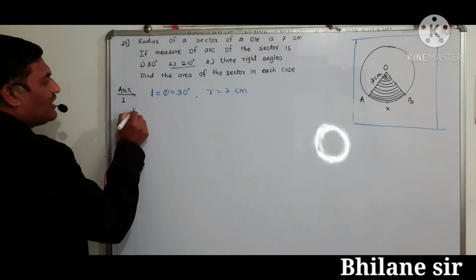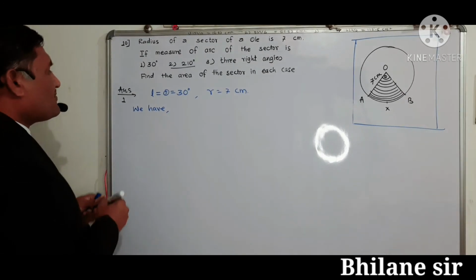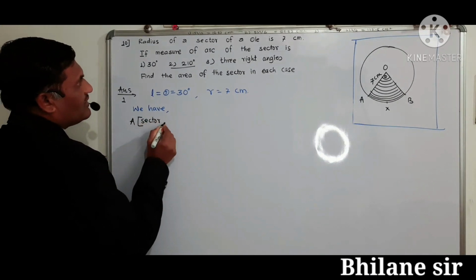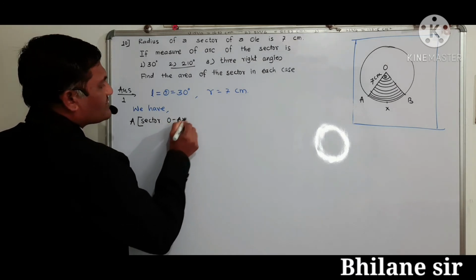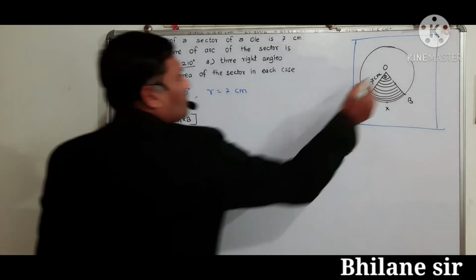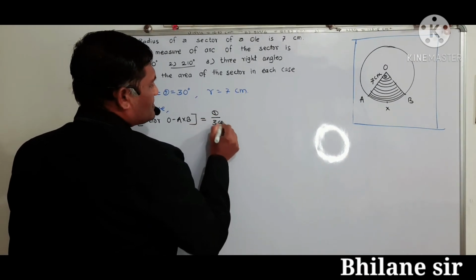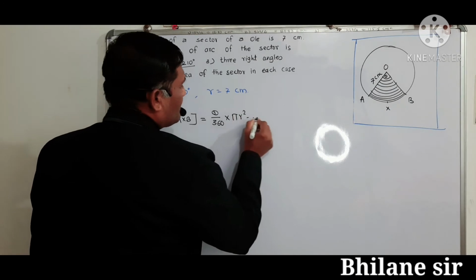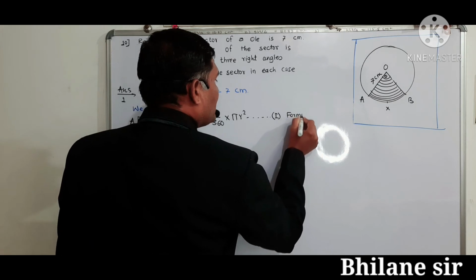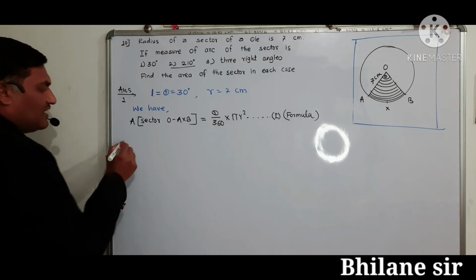We have the formula, area of sector OAXB. Please look at the figure. Area of sector OAXB is equal to theta upon 360 into pi r square. This is the equation number first, and also we say that this is the formula. Then now putting the given values.